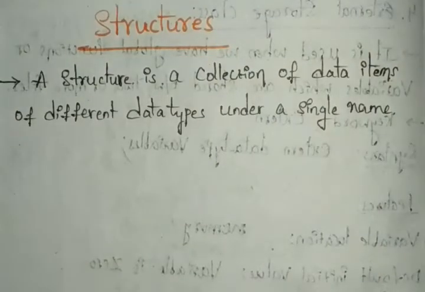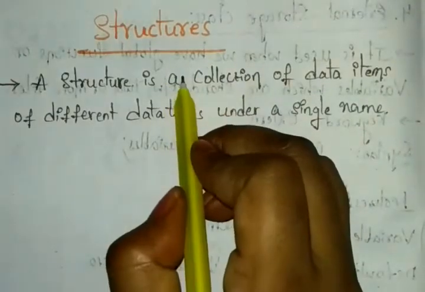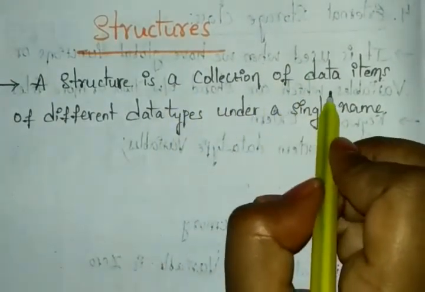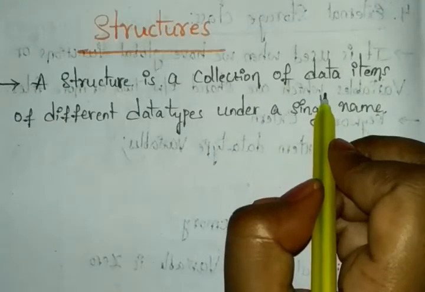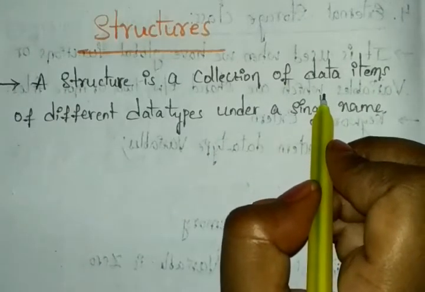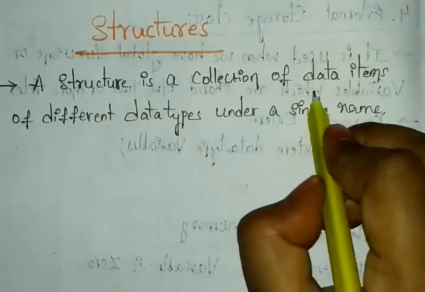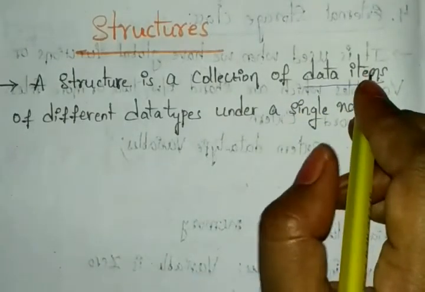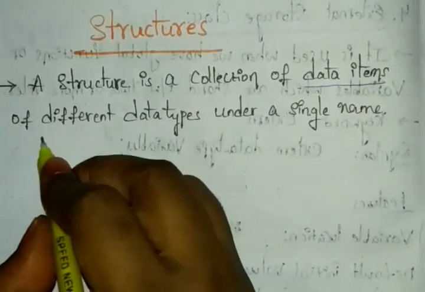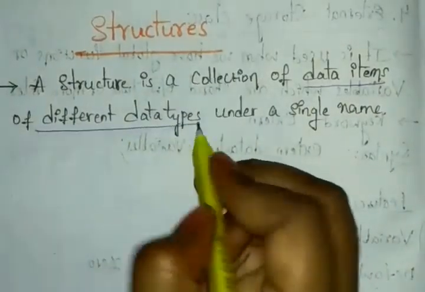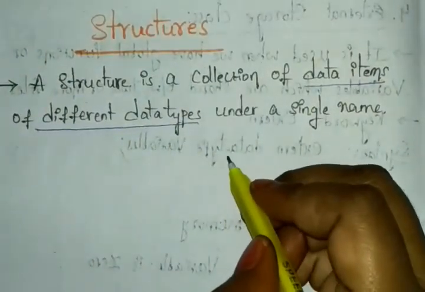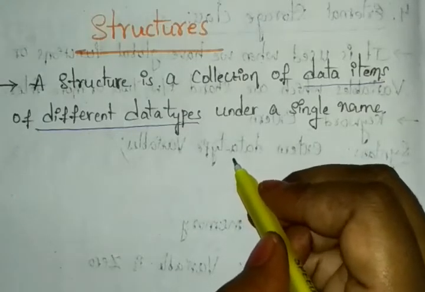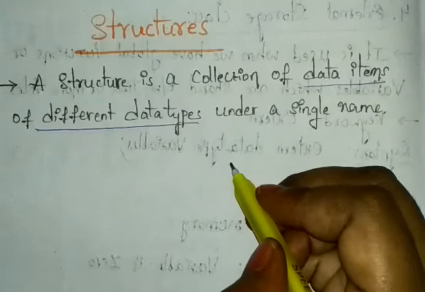Here we have the definition of structures. A structure is a collection of data items. This is also similar to arrays, since it also has a collection of data items, but here it takes different data types. For one data item you can choose one data type, or if you need, you can use the same data type also.